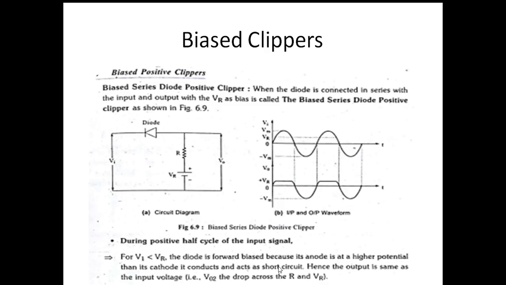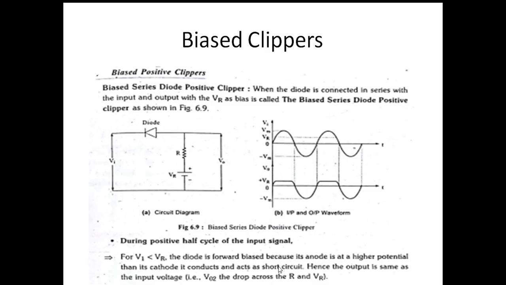Okay, this is the circuit given. The biased series diode positive clipper. Here the diode is connected in series in the circuit, and the output should consist only of the negative half cycles. Therefore it is called a positive clipper.